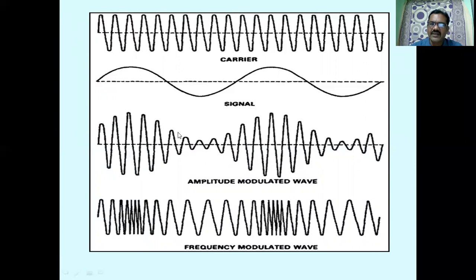Amplitude of the carrier is decreasing. It is minimum at this low value of the message signal. Here the amplitude of the message signal is high, so we get the amplitude of the carrier high. So we are changing the amplitude of these carrier cycles in accordance with the amplitude of the message signal. As the amplitude of the message signal is increasing, increase the amplitude of the carrier. Here the message amplitude is decreasing, decrease the amplitude of the carrier, and we get the amplitude of the modulated signal.